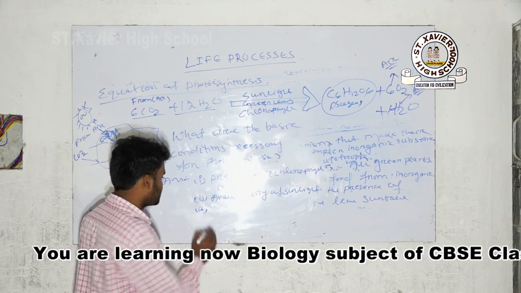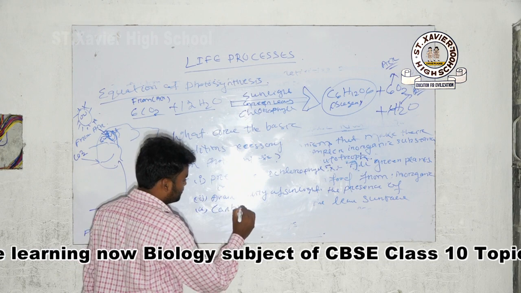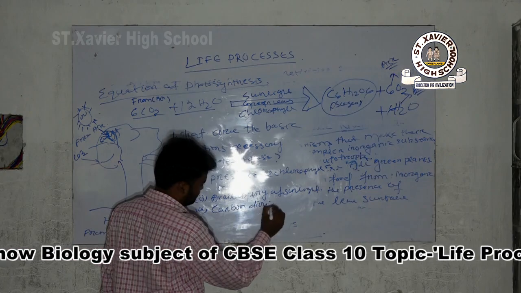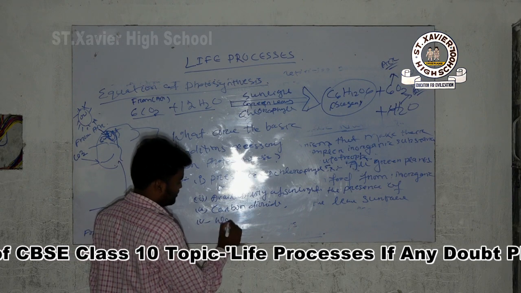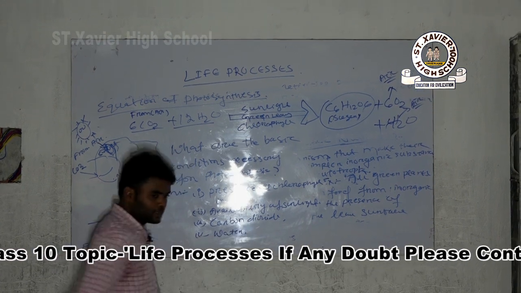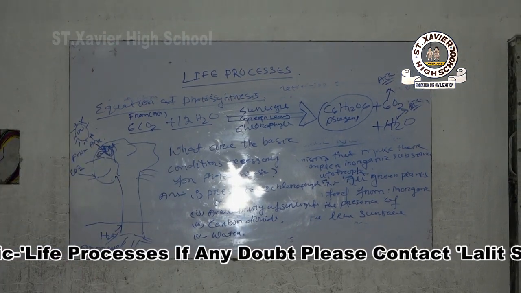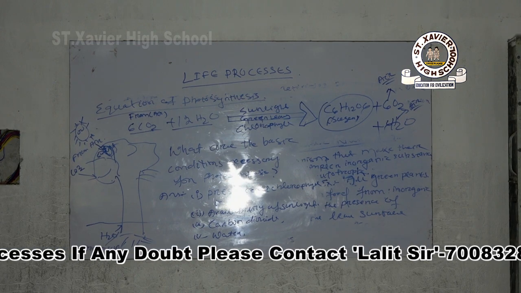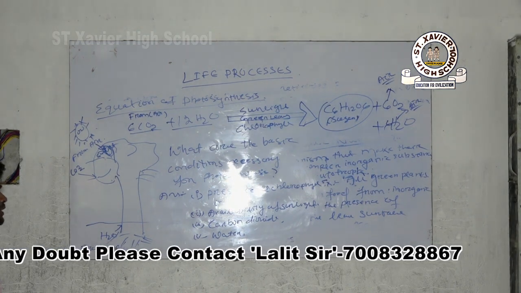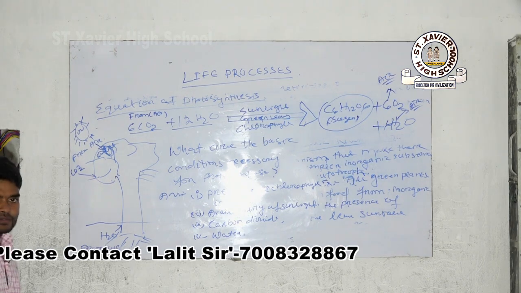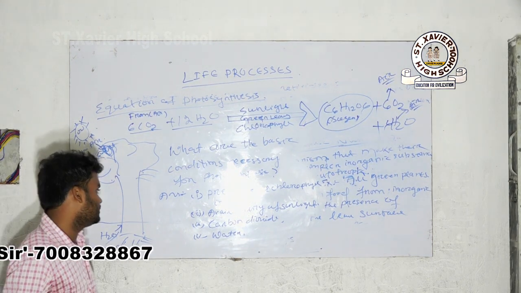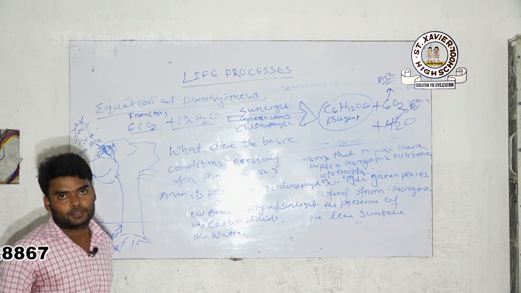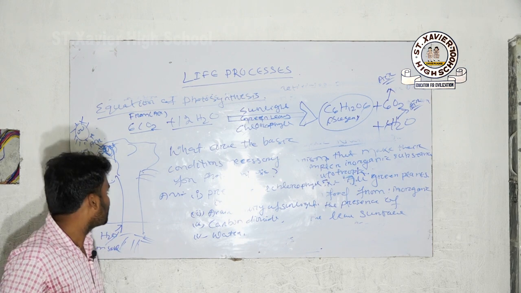Next, carbon dioxide. Last is water. Okay. Question here, what are the basic conditions necessary for photosynthesis? Number one, presence of chlorophyll in the leaves, and availability of sunlight, carbon dioxide and water.